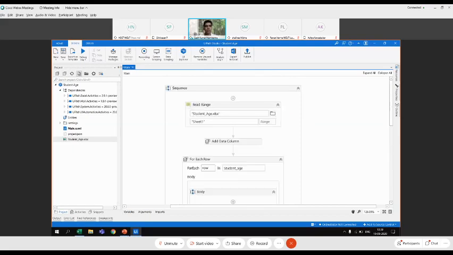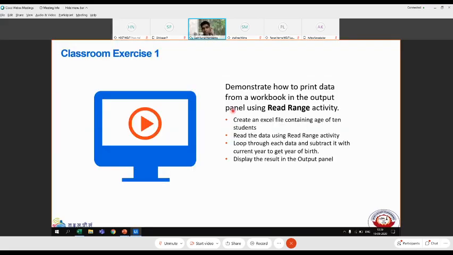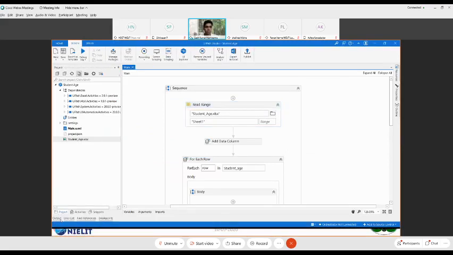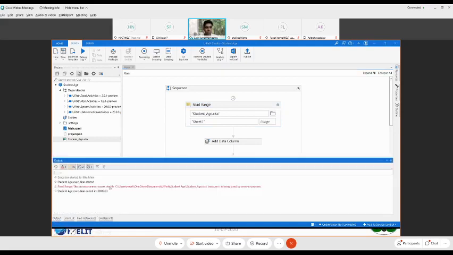Now, if you run this particular automation, it's very simple logic. Nothing very interesting about it, but bits and pieces are what you need to finally get the integration. Okay, some error. Let's see what read range says.